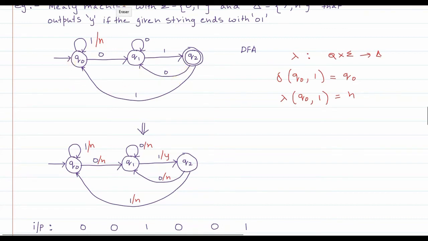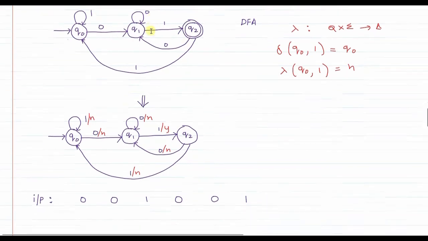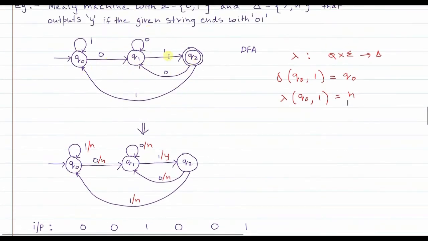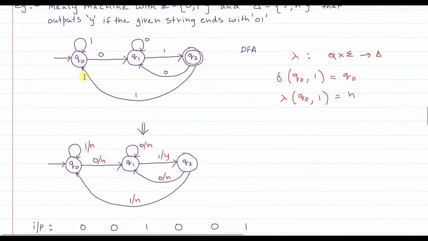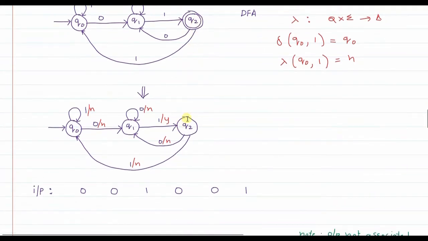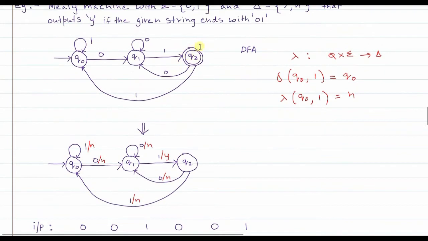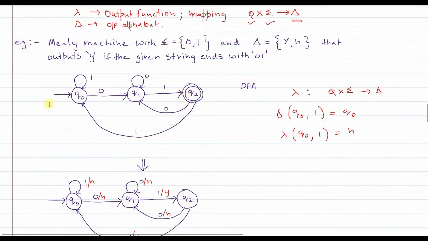So with this setup, let us quickly see how we can modify this DFA to a Mealy machine. First of all, the very first thing is, you design a DFA. Second, the final state Q2, you convert it to a non-final state, right? Now what this particular DFA is doing: if the given string is accepted, it takes you to Q2, and if the string is not accepted, it takes you to any other states, Q0 and Q1.